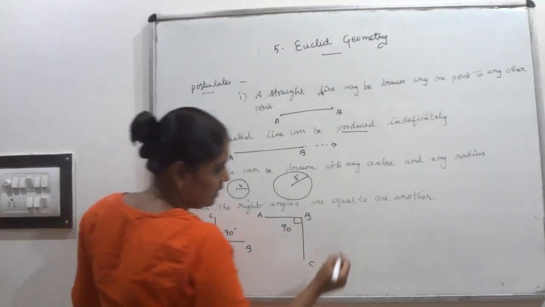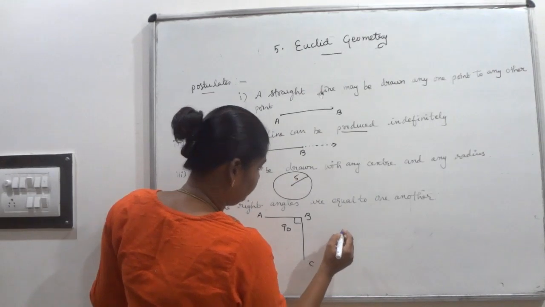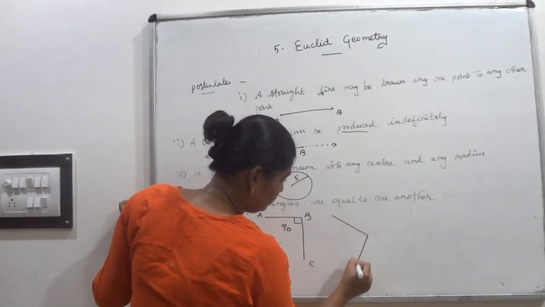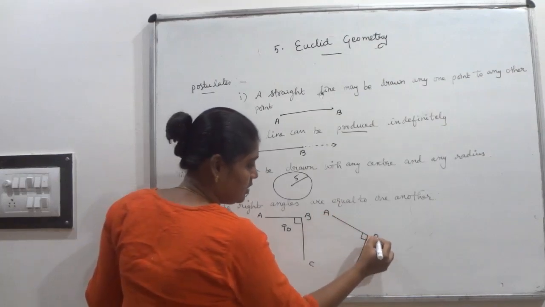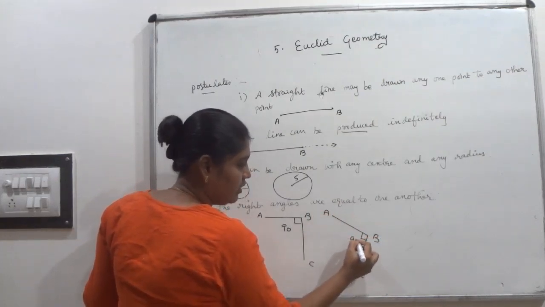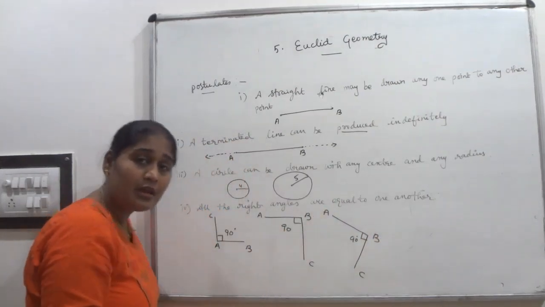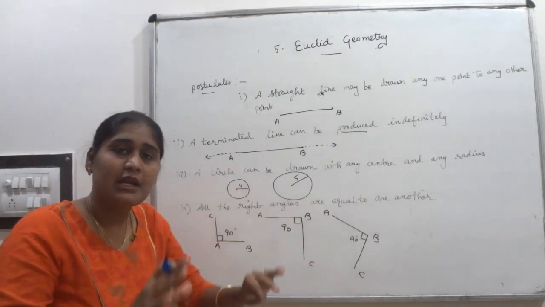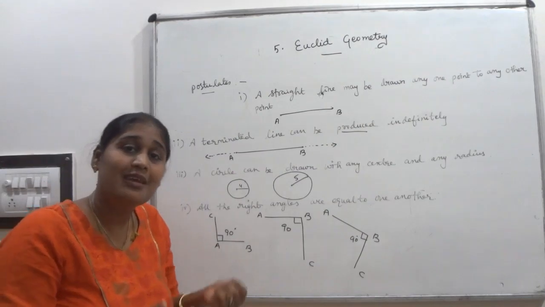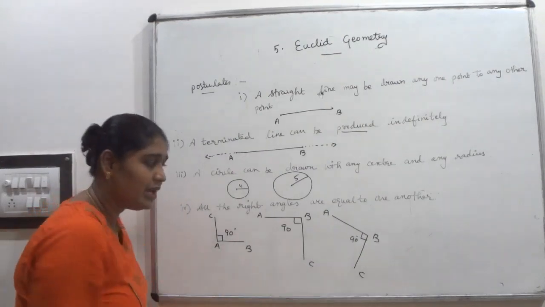The same thing I can draw like this also; here also angle B equals 90 degree. All the right angles are equal to one another. Right angle means the measurement is 90 degree, so everywhere it will be equal.